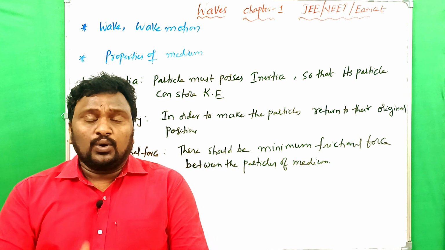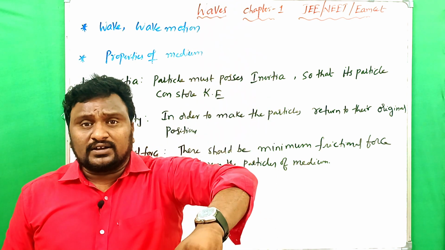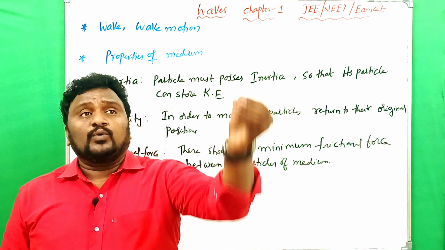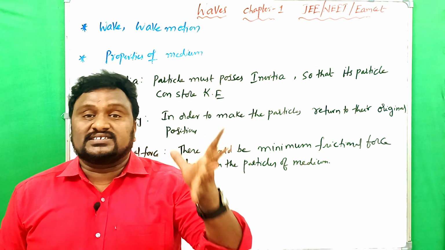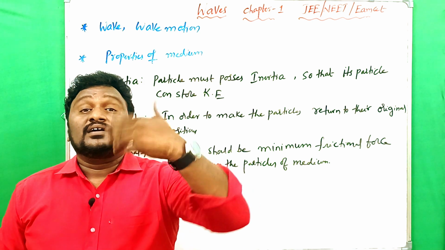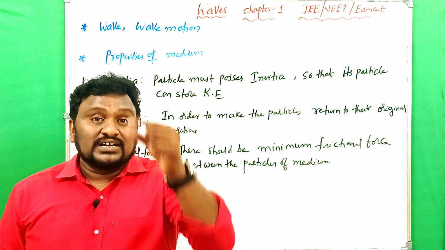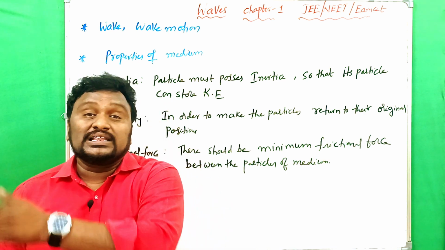Clear? So when we suddenly drop a stone into the water, up to that time the water is very steady, and once the stone enters, some disturbance is created. That disturbance is nothing but a wave. Why? Because due to the disturbance, some energy is transferred from one place to another place.